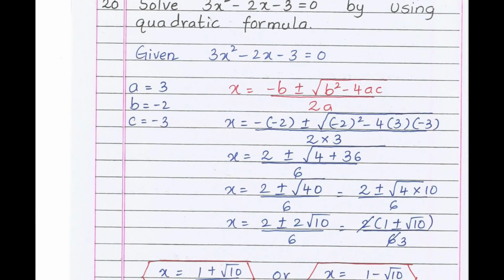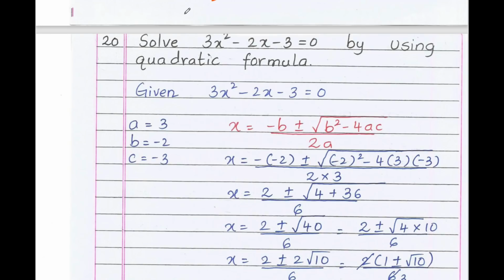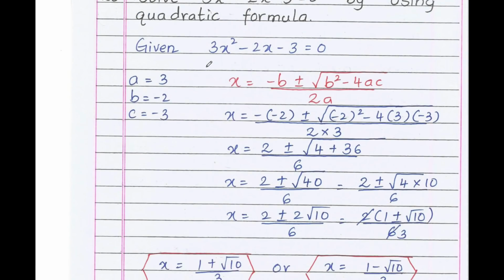Moving to question number 20. Solve 3x square minus 2x minus 3 equals 0 by using the quadratic formula. So, a very important and most repeated question. Given 3x square minus 2x minus 3 equals 0, the first step is to find out the coefficients. a equals 3, b equals minus 2 and c equals minus 3. Now, learn the quadratic formula, that is x equals minus b plus or minus square root of b square minus 4ac, whole divided by 2a.